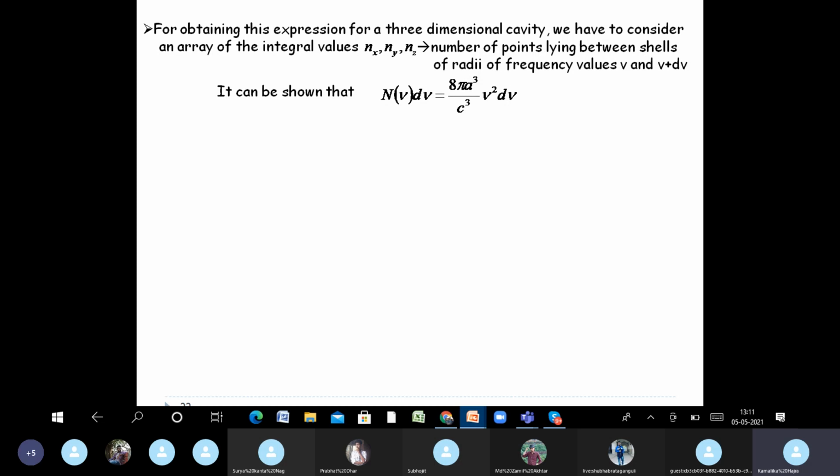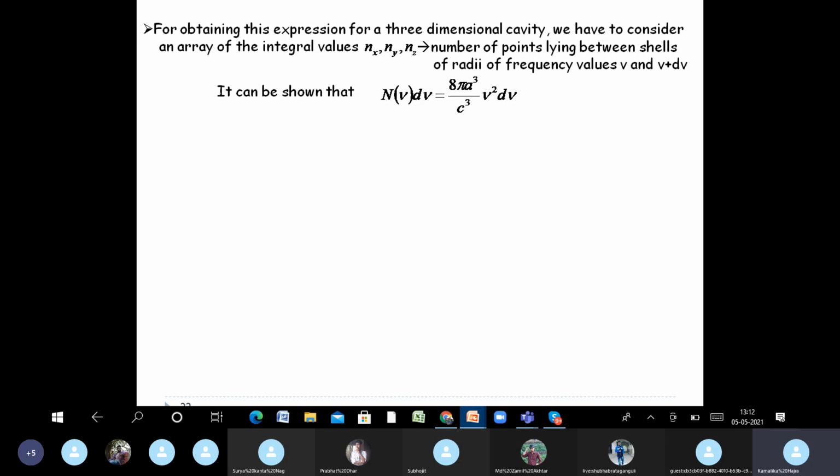I'll send you a PDF, a scan of the two pages of solution. It's a long solution, not very difficult to understand, pretty easy and straightforward, but it is not directly required in your syllabus, which is why I have not given the elaborate solution. I have just given you the steps of how to count the number.